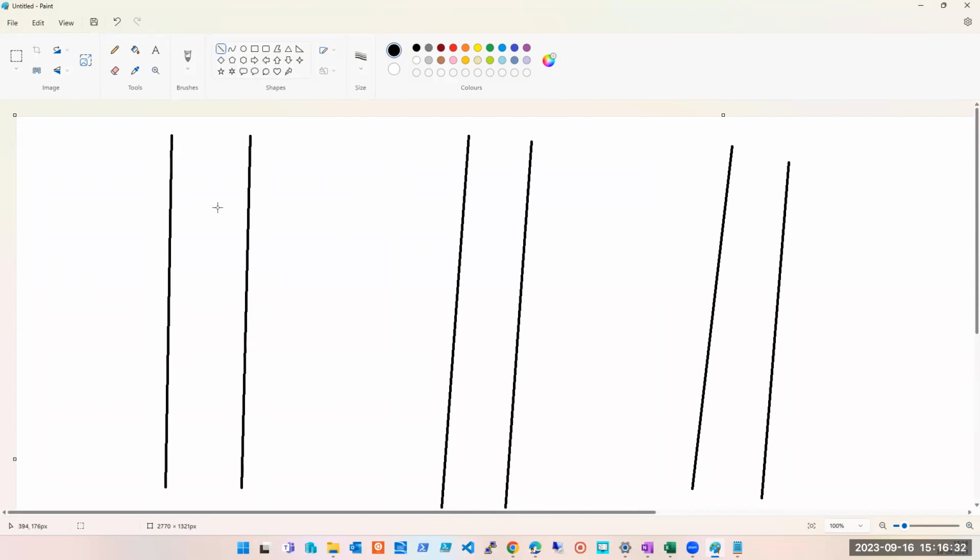Set of 100 racks, set of another 100 racks, set of another 100 racks. Okay, so let me write it down. This is your first set of racks. We are not talking about the availability set. Okay, this is a set of racks.